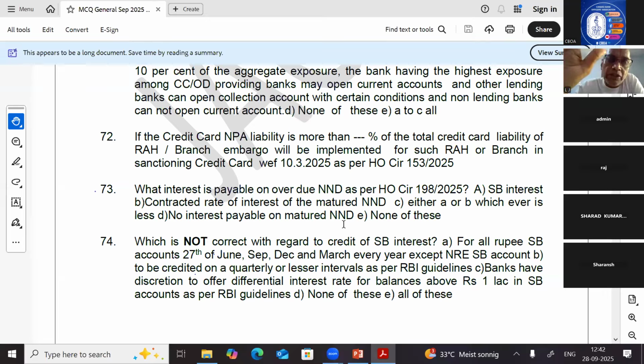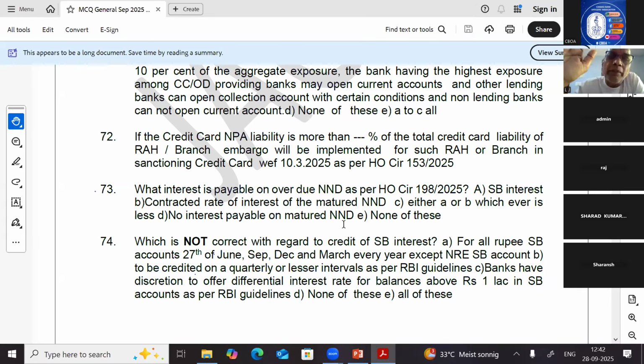When deposits are overdue, you have a domestic term deposit, and you have an NRO term deposit, and an NRE term deposit. Forget about FCNR. Domestic rupee deposits, let us see: domestic term deposits, NRE term deposits, NRO term deposits. These are rupee deposits.